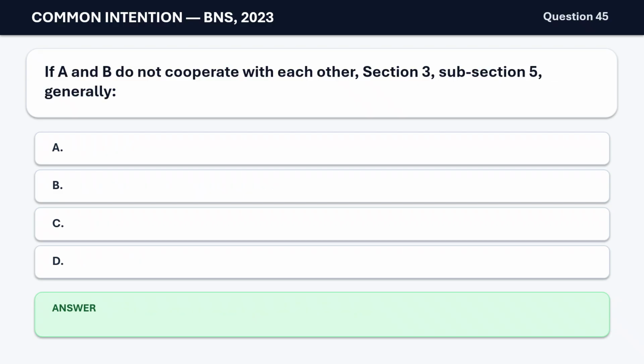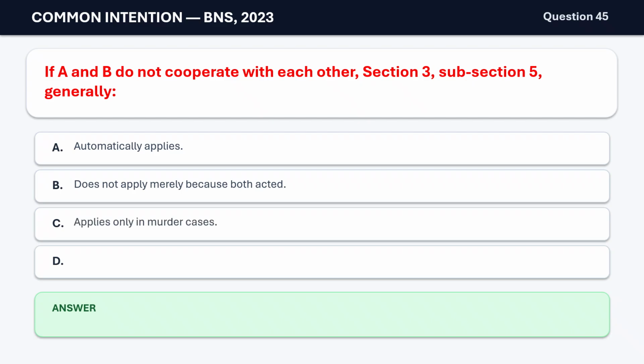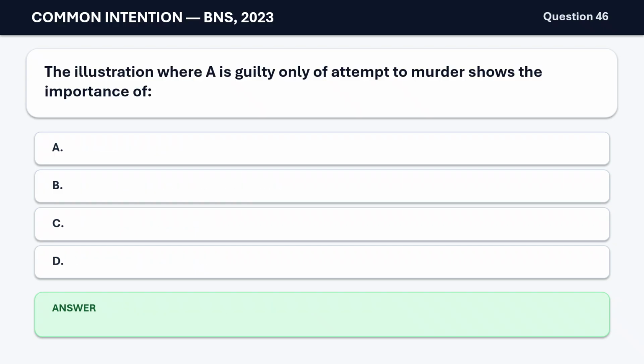Question 45. If A and B do not cooperate with each other, Section 3, subsection 5, generally A. Automatically applies. B. Does not apply merely because both acted. C. Applies only in murder cases. D. Applies only if both are present. The correct answer is B. It does not apply merely because both acted.